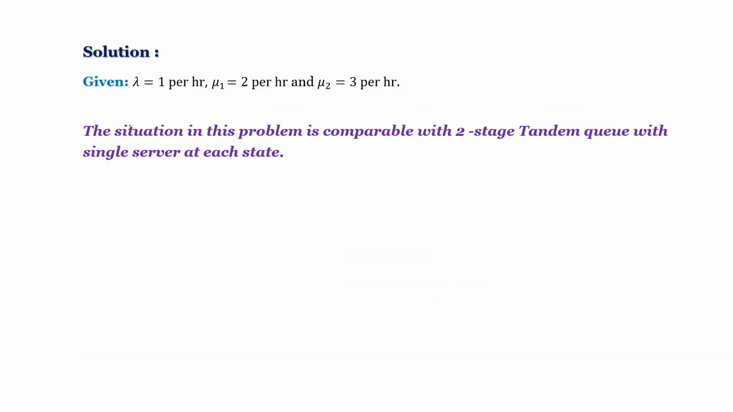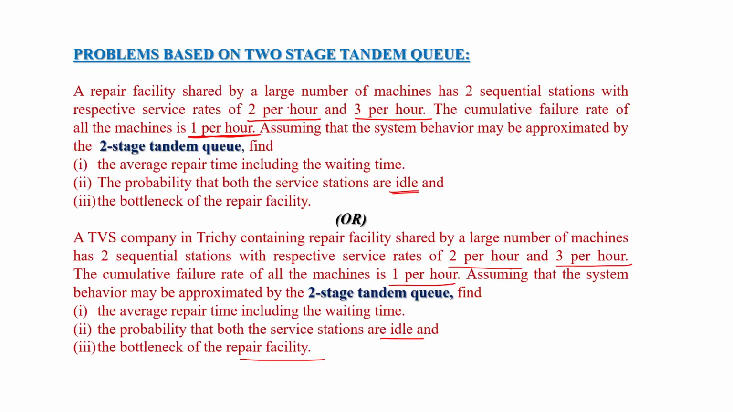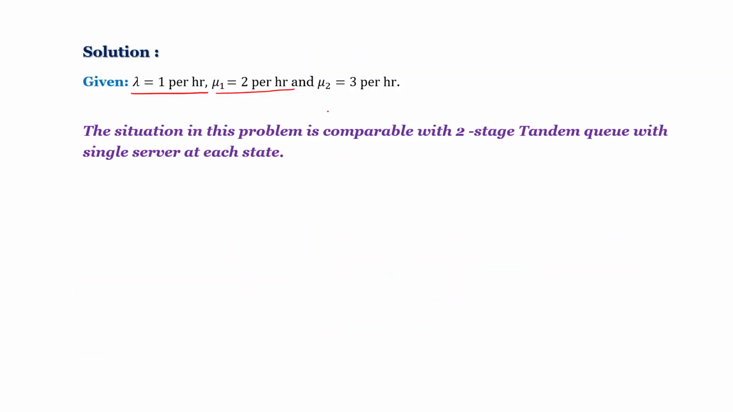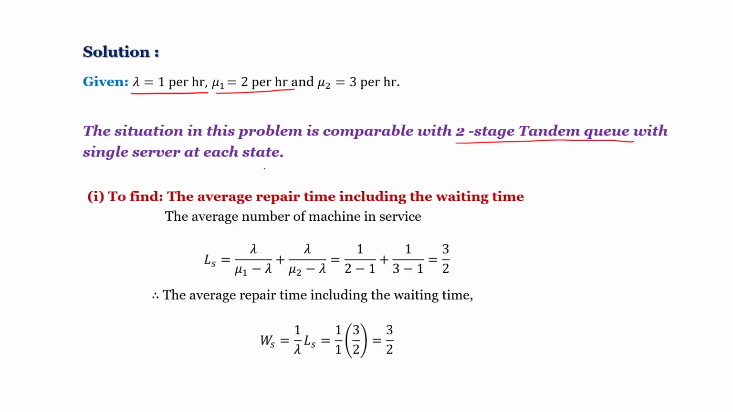Solution. Given the failure rate is lambda equal to 1. The failure rate is the arrival rate of the service station. So lambda equal to 1 per hour. Given mu1 for the first service station is 2 per hour, and the second service station is 3 per hour. So mu1 equal to 2 per hour, mu2 equal to 3 per hour. The situation in this problem is comparable with a two-stage tandem queue with a single server at each stage.